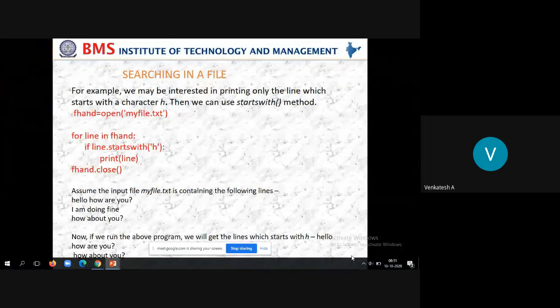Now look at this. Assume the input file myfile.txt contains the following lines: Hello, how are you? I am doing fine, and how about you? Now our program's intention is to identify those lines which start with H and print them on the terminal. We have two lines, Hello, how are you, and How about you. Those are the two lines that start with the letter H. So we need to print them.